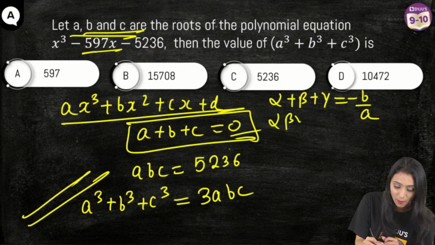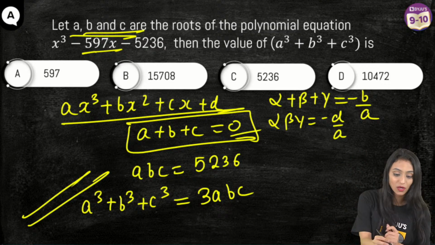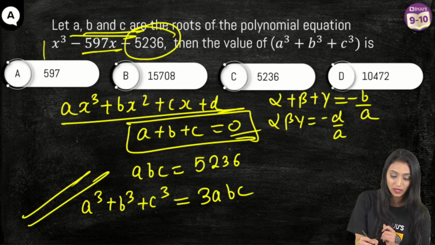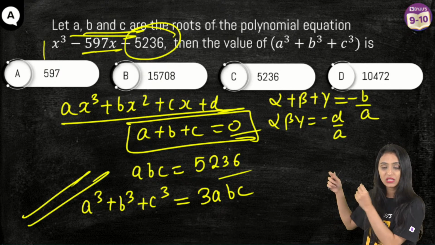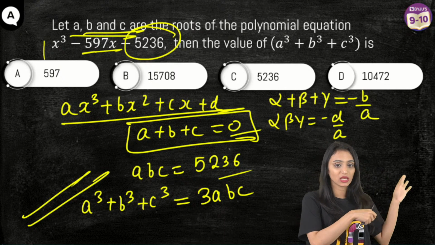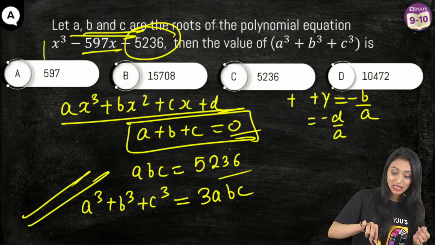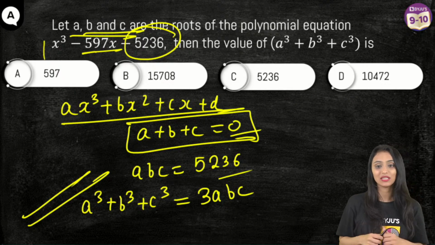And alpha beta gamma, the product of roots, is equal to minus d by a. So here the constant term is what? Minus 5236 and a is 1. So that's going to be 5236. I hope it's clear now. Because obviously you are used to using zeros alpha, beta, gamma, so don't get confused with ABC. Correct. Because a plus b plus c is 0, that's why a cube plus b cube plus c cube is equal to 3abc.